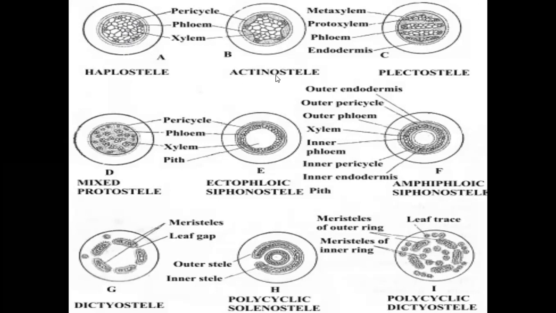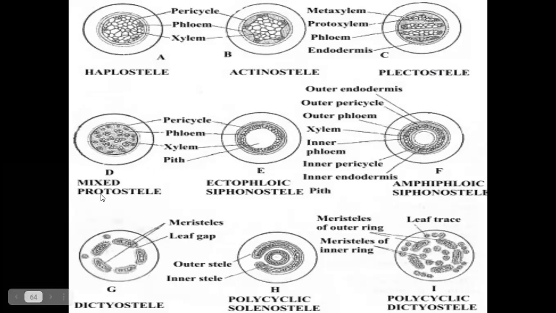The second protostele is actinoprotostele or actinostele. Actino means star-shaped xylem tissue is present at the center region of the stele, surrounded by phloem. Then plectoprotostele or plectostele: xylem tissues are arranged in plate-like structures, with phloem tissues between the plates.